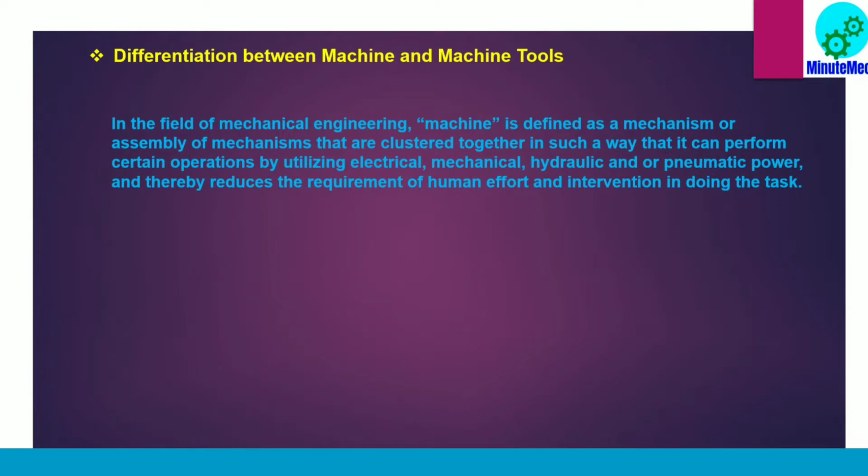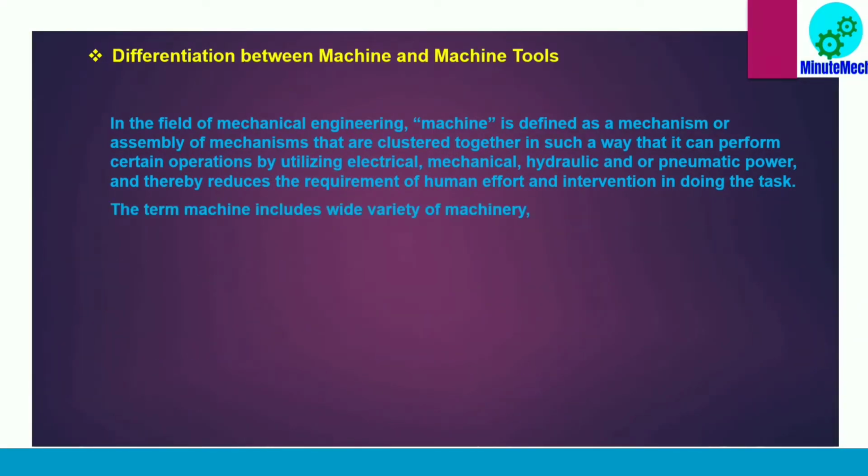A machine is anything that can reduce human effort. But in the field of mechanical engineering, a machine is a mechanism or an assembly of mechanisms that can perform certain operations to reduce human effort by utilizing electrical, mechanical, hydraulic or pneumatic power.